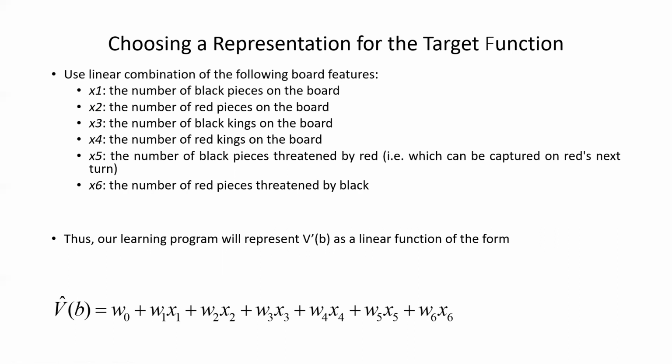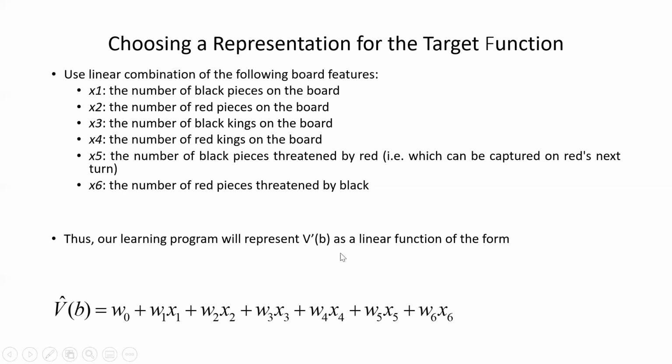x1 is the number of the black pieces, जितने भी number of black pieces हैं, I'll call them x1. And the number of the red pieces, all the red pieces, I'll call x2. The number of the black kings, only the black kings, I'll call x3, and the red kings I'll call x4. And the number of the black pieces that are threatened by the red, right? जो डर रहे हैं, मतलब black pieces जिनको डर है कुछ red से, I'll call them x5. And the number of red pieces that are threatened by black are x6.